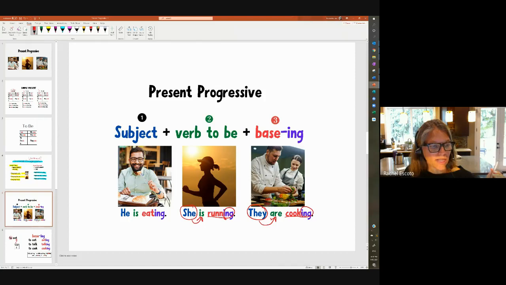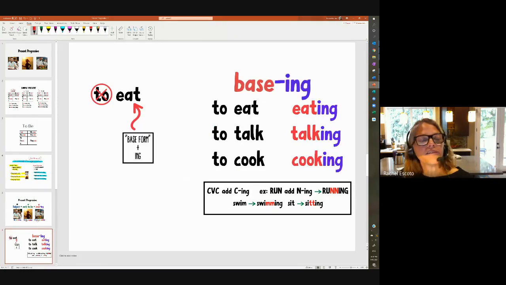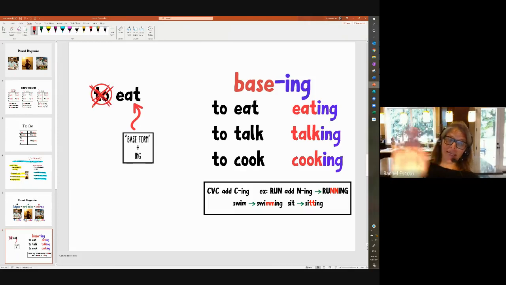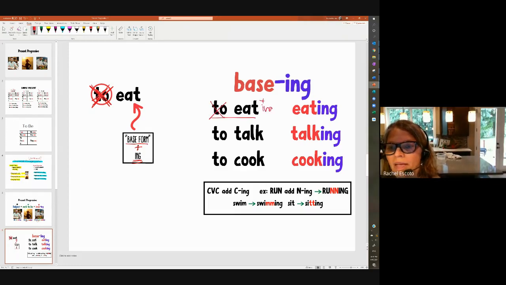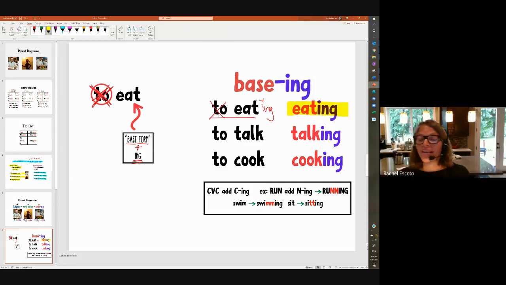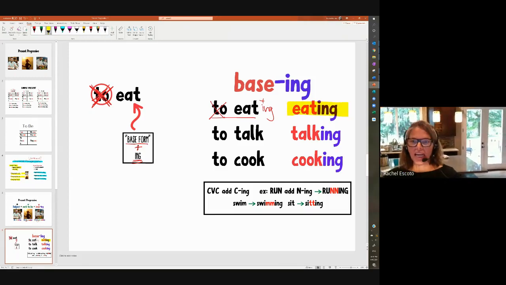Okay, so let's just look at that again. So here's the verb to eat, right? We get rid of this part. Bye-bye. Adios. See you later. Ciao. Bye to the to. Then we take the base form and we add ing. So let's look how that works. We go from to eat, we get rid of this, we add ing, and we get eating. Eating. Everyone say eating. Eating.